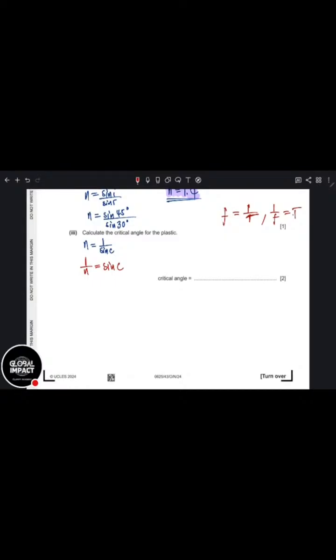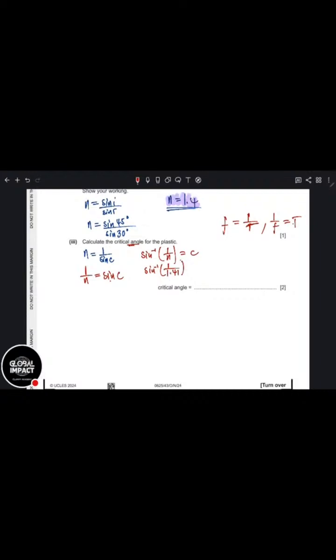Then you take sine to the other side because we want C, the critical angle. When sine goes to the other side, it becomes sine inverse of 1 over N, and that is equal to C. So now you just say sine inverse of 1 over 1.41, and so on. You press second function sine, then 1 over 1.41, close bracket.